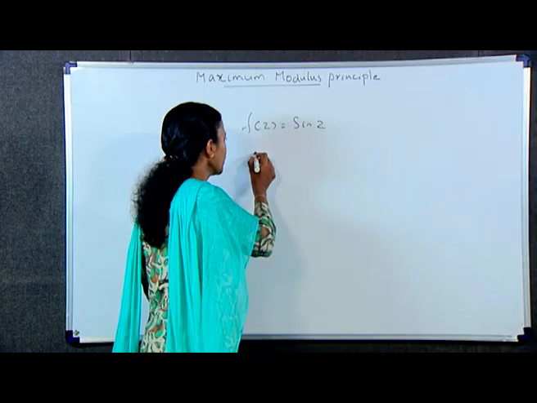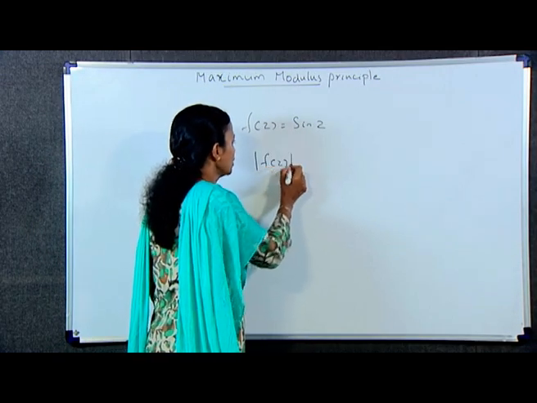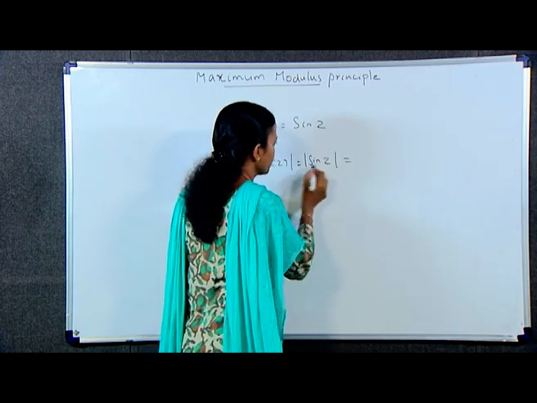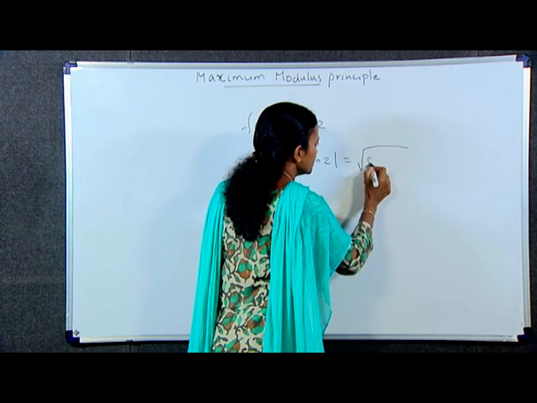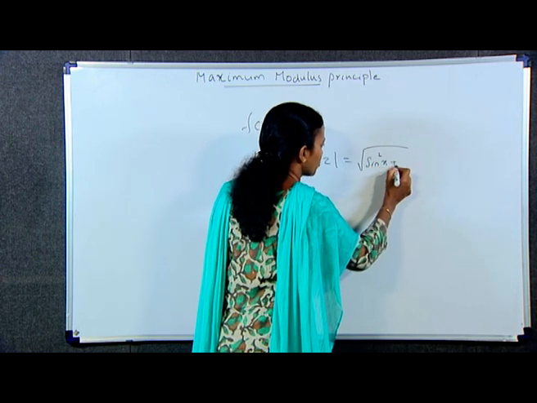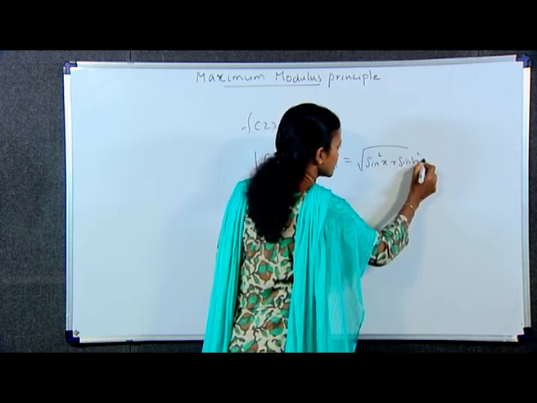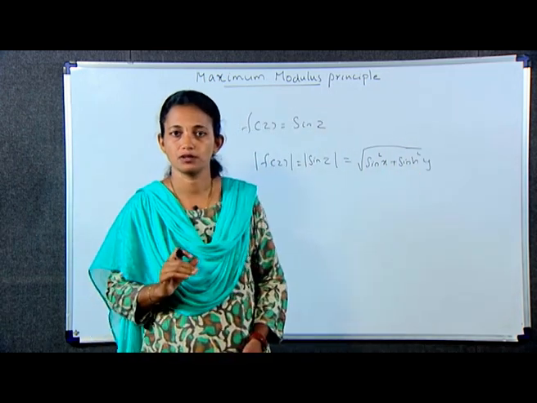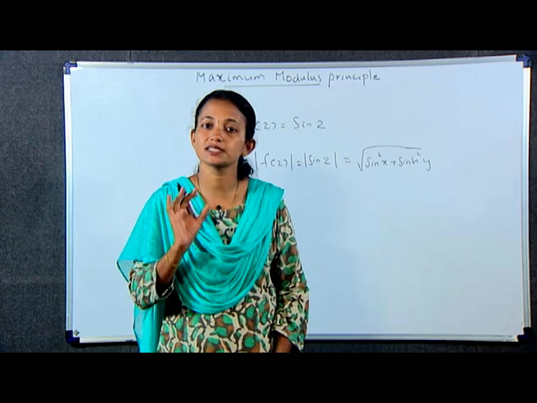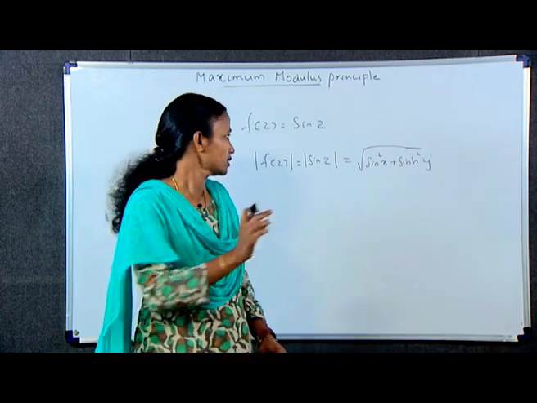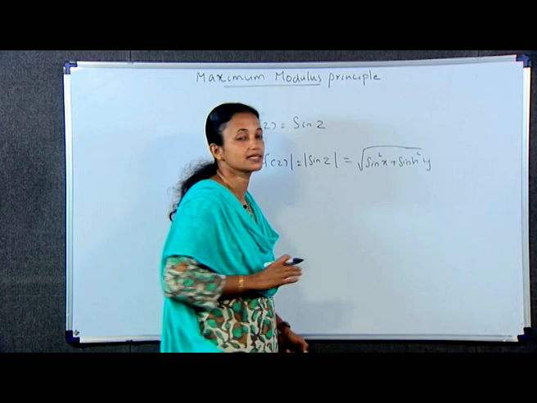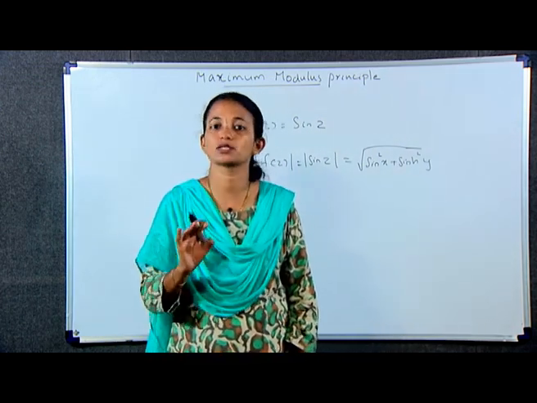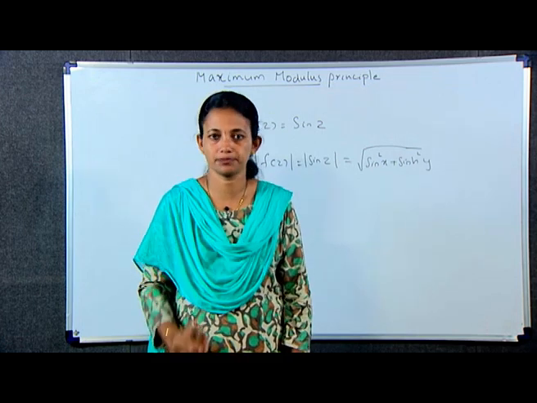Now, |f(z)| is equal to |sin z|, which is equal to square root of sin square x plus sinh square y. From the above equation, it follows that |f(z)| is maximum when both sin square x and sinh square y are maximum, and is minimum when both are minimum.